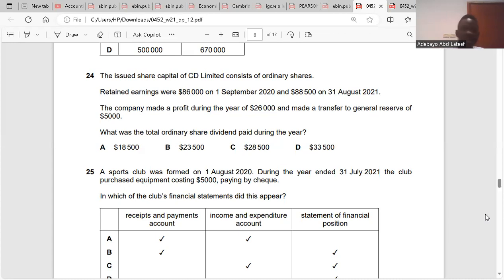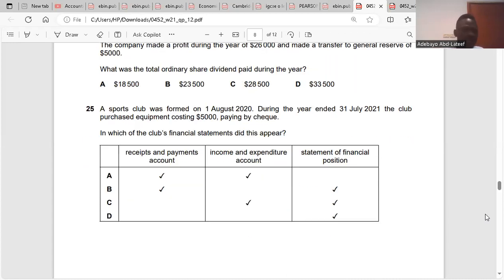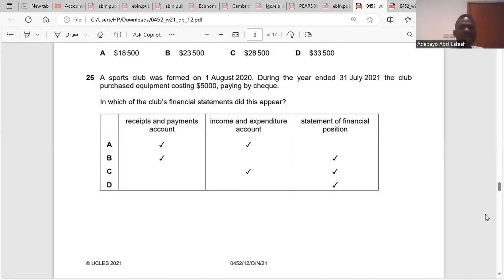A. Clear. Question 25. A sport club was formed on 1 August 2020. During the year ended 31 July 2021, the club purchased equipment costing 5,000 paying by check. It will be recorded in the receipt and payment account as bank, and in the statement of financial position as non-current assets. Is it clear? So the answer is B.